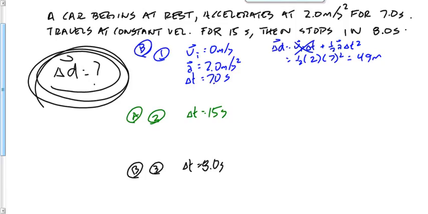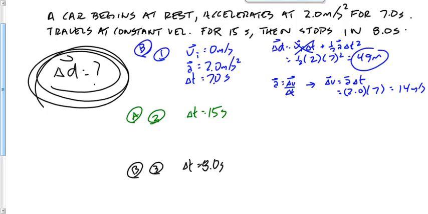But in order to solve for the displacement in stage 2, I need to know how fast it's moving in stage 2. In order to do that, I'm going to find the final velocity in stage 1. There's a couple options here. Maybe let's go A is equal to delta V over delta T. Rearrange that to get delta V. It's A times T. A is 2.0 meters per second squared. T is 7 seconds. That gives me a change in velocity of 14 meters per second. So if the initial velocity is 0 and the change is 14, then the final velocity is 14, and that makes the constant velocity in stage 2 14 meters per second.